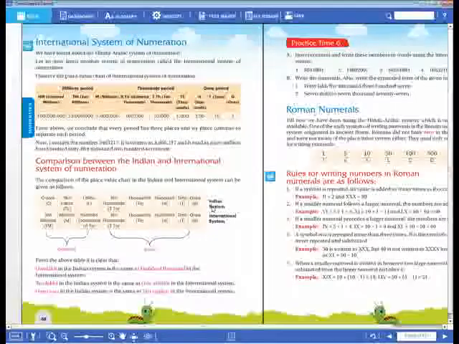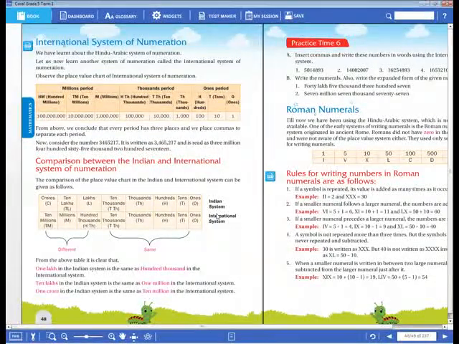In the Indian system we have these place values: ones, tens, hundreds, thousands, 10,000s, lakhs, 10 lakhs, and crores. Up to the crores we can call.